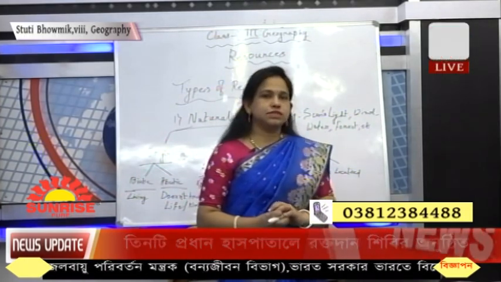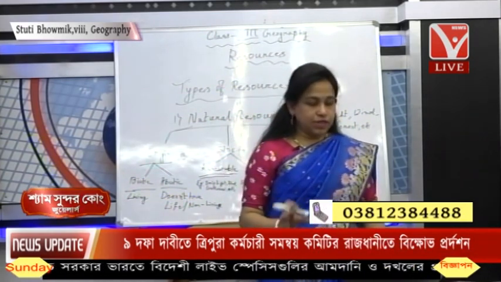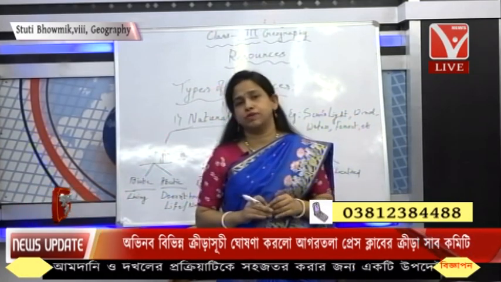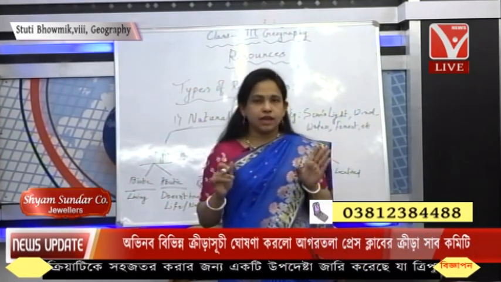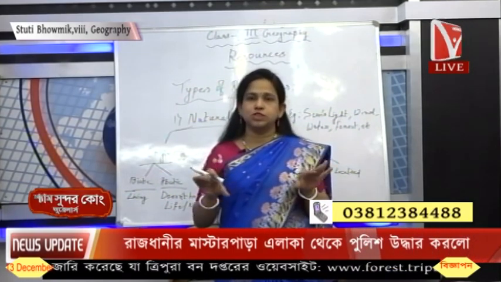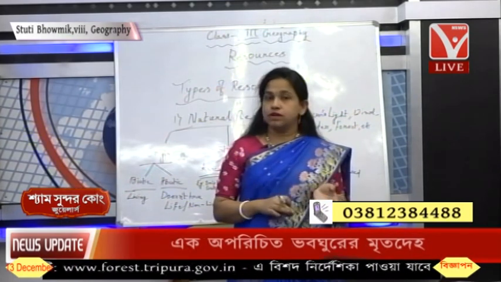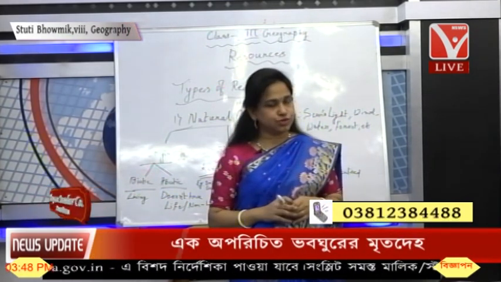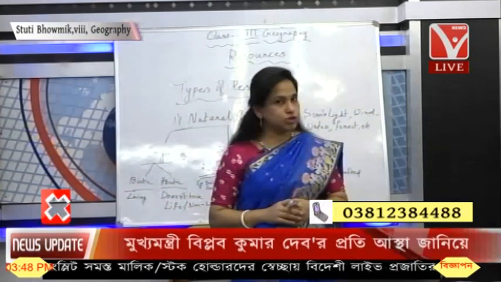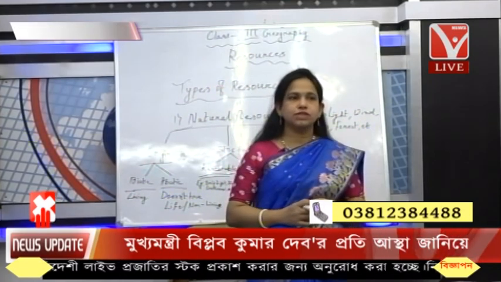An ubiquitous resource is that which is not found everywhere, and on the basis of distribution this has been found. Naturally, where is it found? Everything we get from nature, isn't it? We get the biotic resources, we get the abiotic resources also. We'll see the basis of distribution that will come onto your screen right now. On the basis of distribution, ubiquitous and localized.